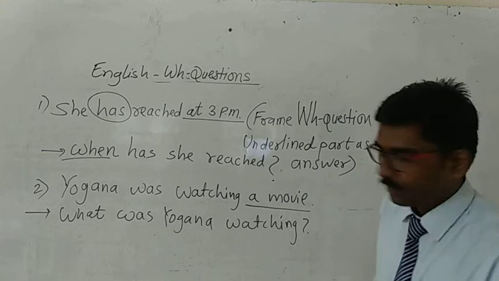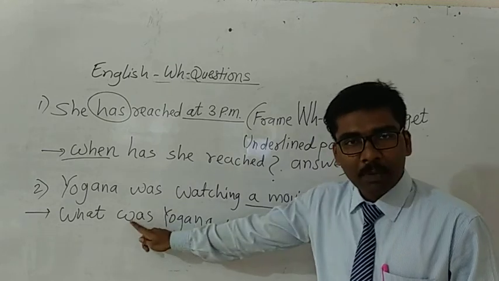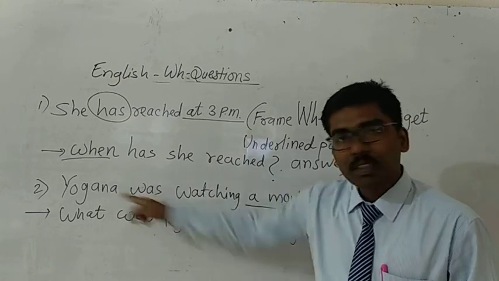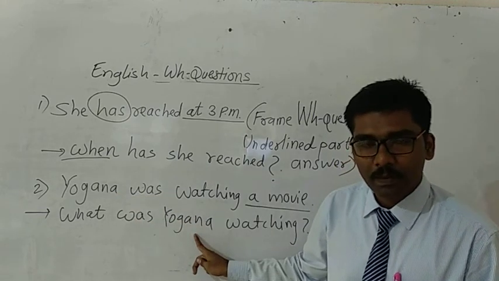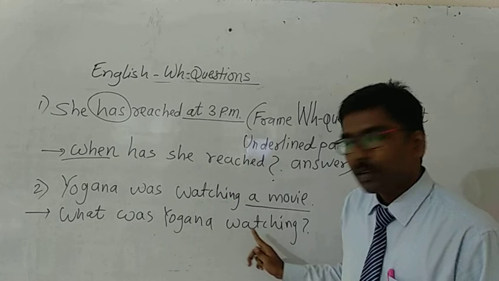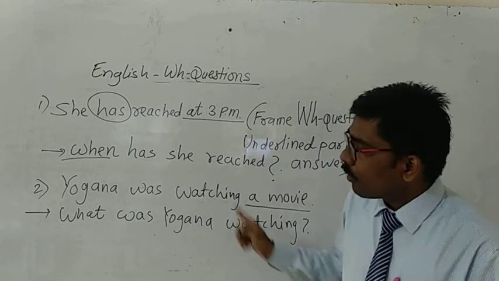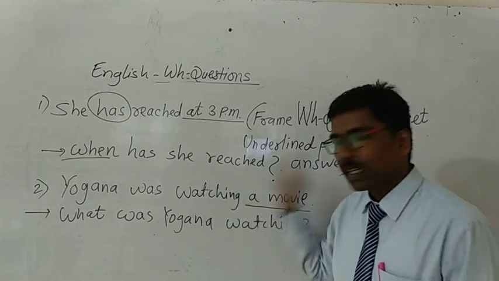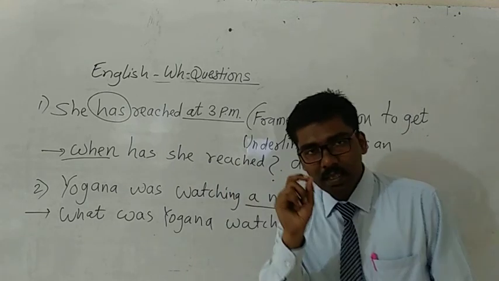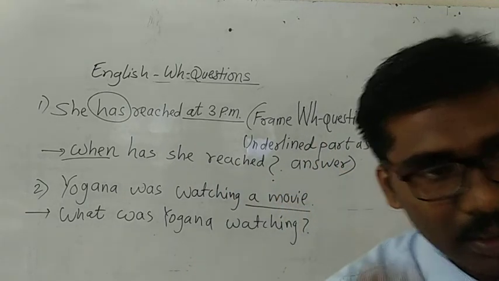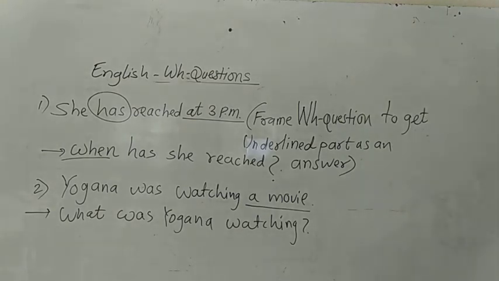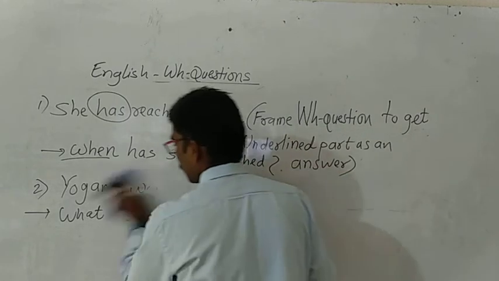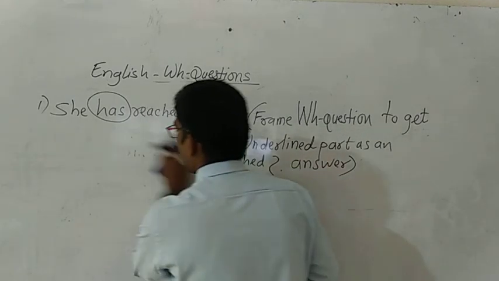Was is already a helping verb, so we have taken it as it is. After was, the subject should be there, the subject is Yogana. After the subject, the main verb is there. What was Yogana watching? Yogana was watching a movie. This is the answer of the question. Understood, dear students? Understood, sir.